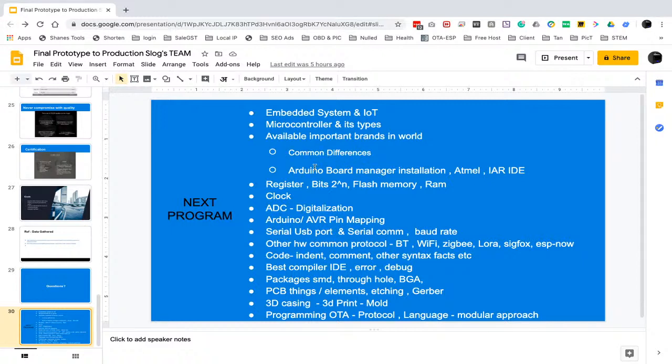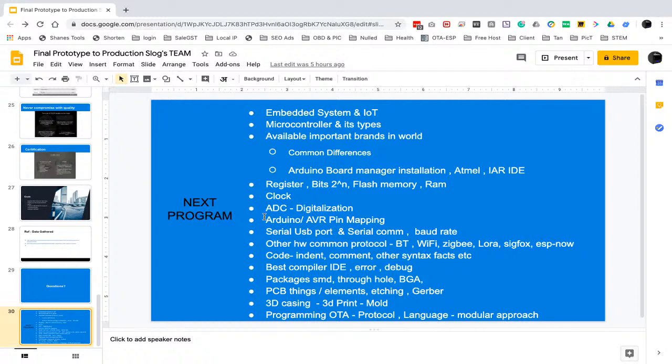and the common differences between these microcontrollers. Then we will take an example of Arduino IDE for board manager installation, like how many different controllers we can control using Arduino IDE or some other kinds of IDEs like HTML IDE and IAR. Then we will talk about registers, flash memory and RAM. What is the actual difference between these two?